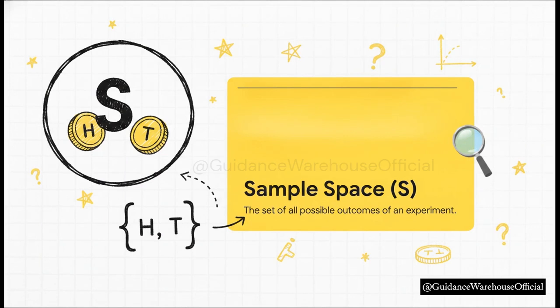Now consider this next crucial term, sample space, which we always represent with a capital letter S. The sample space is literally just the entire universe of everything that could possibly happen in our experiment. If you flip that coin, your sample space is just two things, heads or tails. It's the complete, exhaustive list of every single possible outcome.